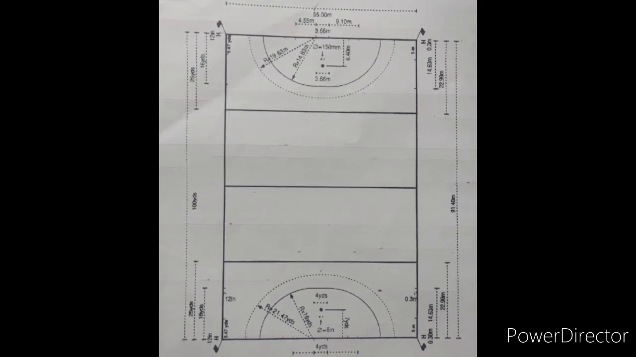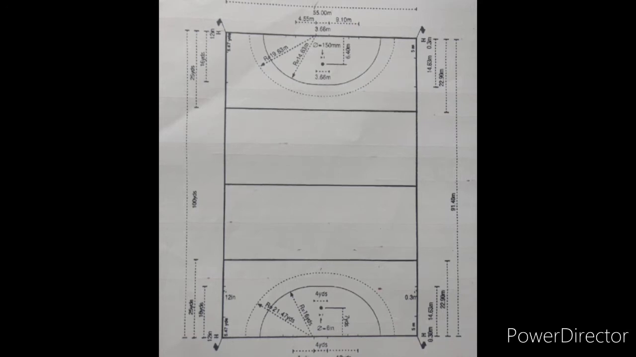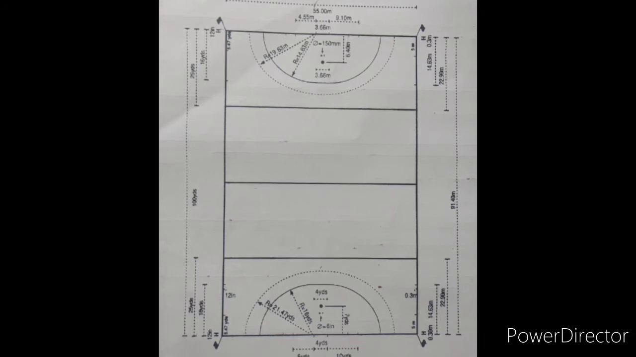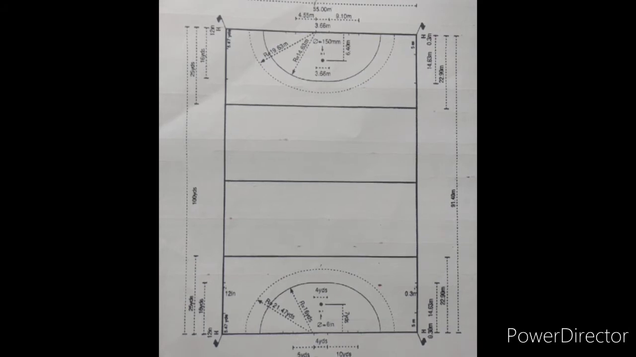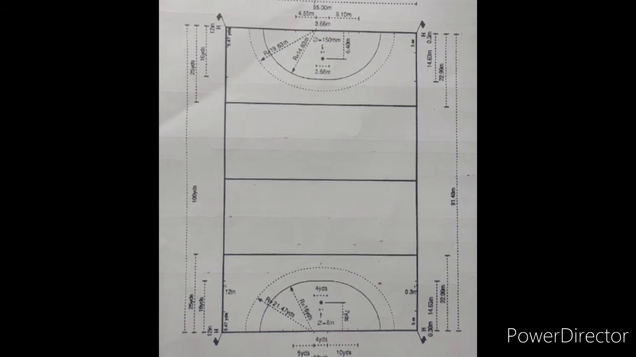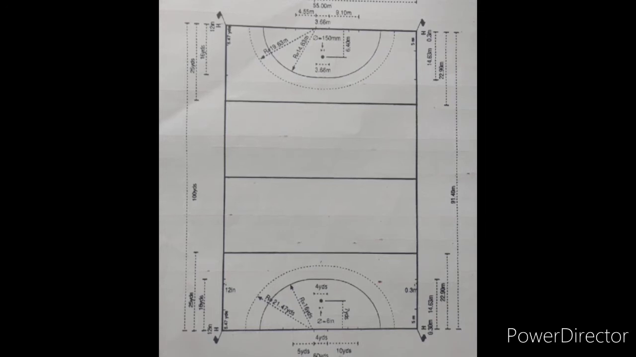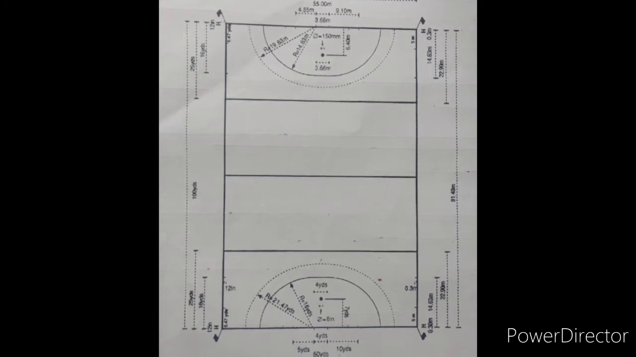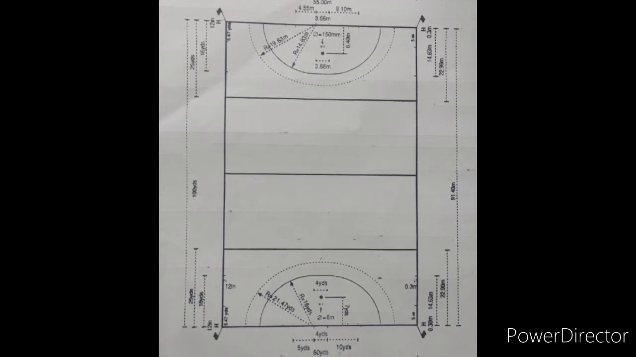Now I am going to tell how to draw the hockey field. The first, draw a rectangular box and mark the length as 91.40 meters and width as 55 meters. Then divide the rectangular box into two equal parts by drawing a center line. Next, draw a 22.90 meters line from both the ends. Now you will get 4 quarters in the field.